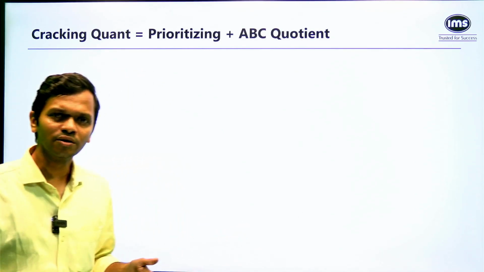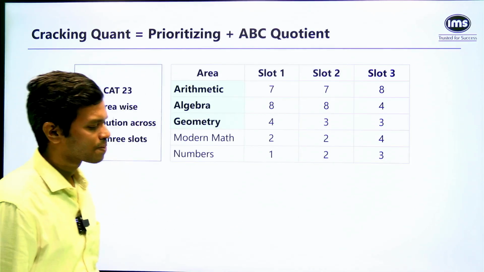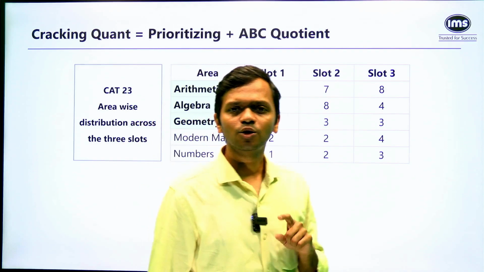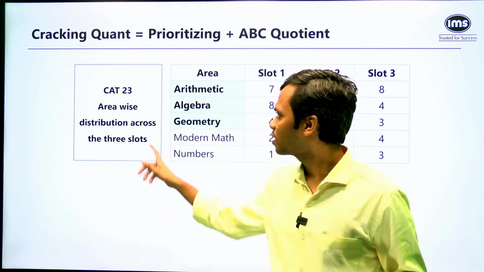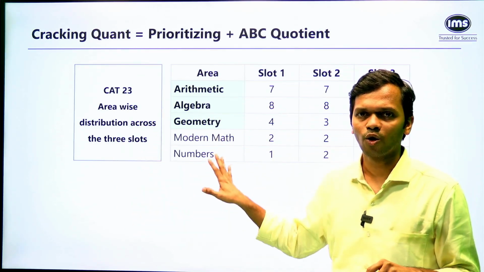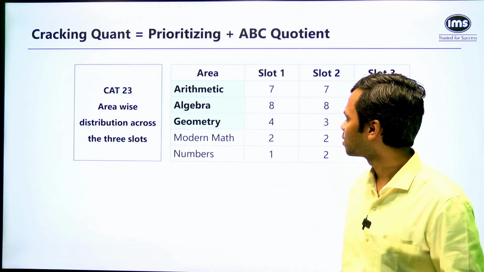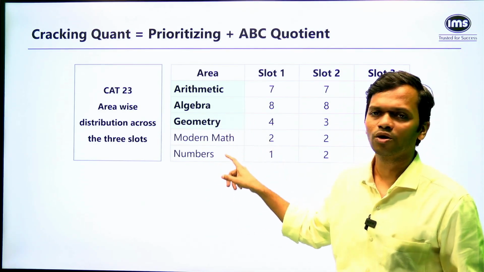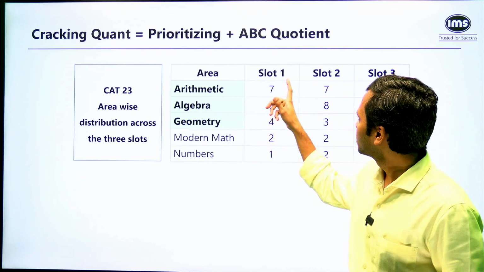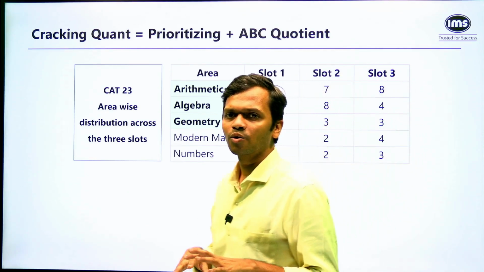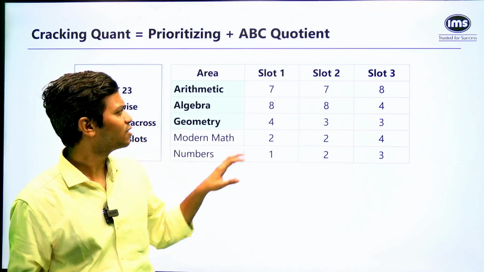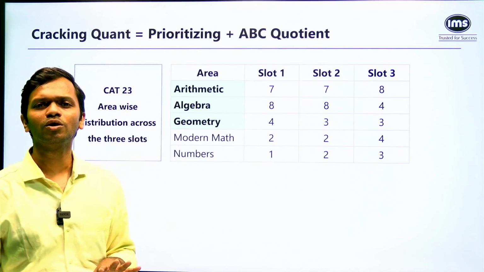So what do we do from here, right? How do I strategize further? The first thing is going to be understanding the topic distribution. When you look at CAT 23 and we are talking about the broad areas in quant, there are 5 broad areas. I'm sure all of you know it by now: arithmetic, algebra, geometry, modern math, and numbers. Now, when you look at slots 1, 2, 3 last year, look at the distribution and you will realize that roughly the number of questions were more or less the same.